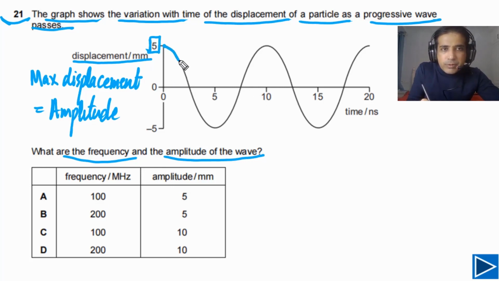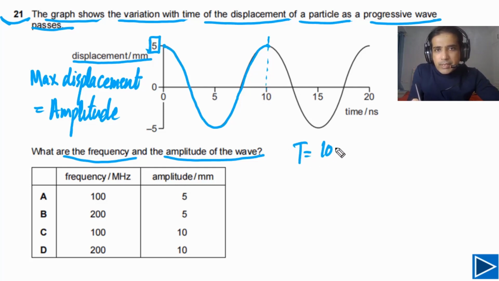The time taken to complete one cycle, or the time taken for one wave to pass through a point, is one time period. In this case, T is equal to 10 nanoseconds, which is 10 times 10 to negative 9 seconds, or 10 to negative 8 seconds.